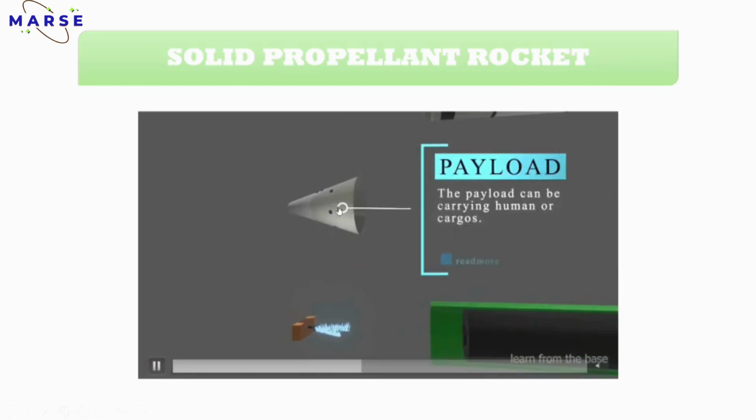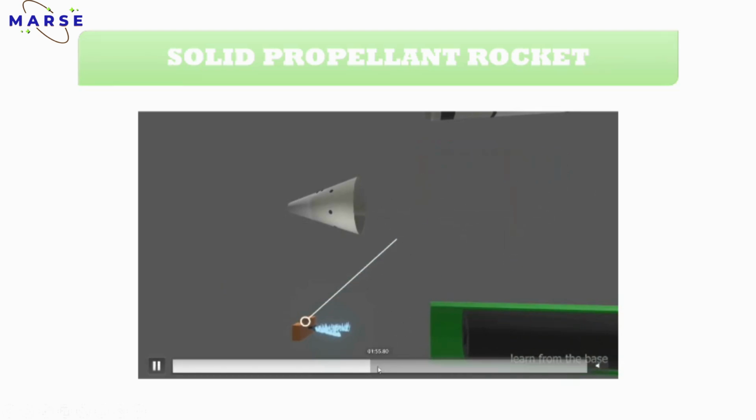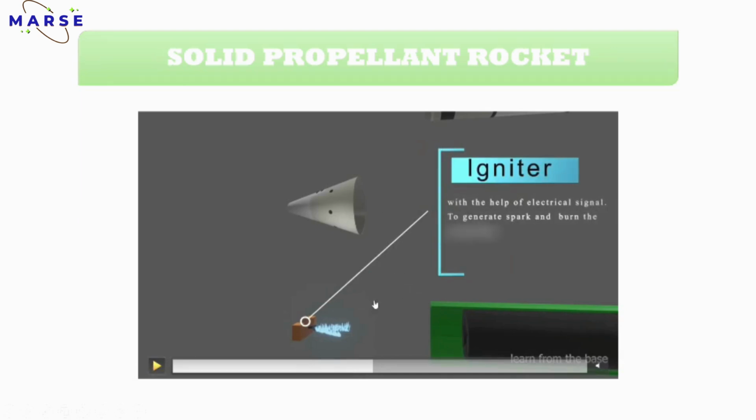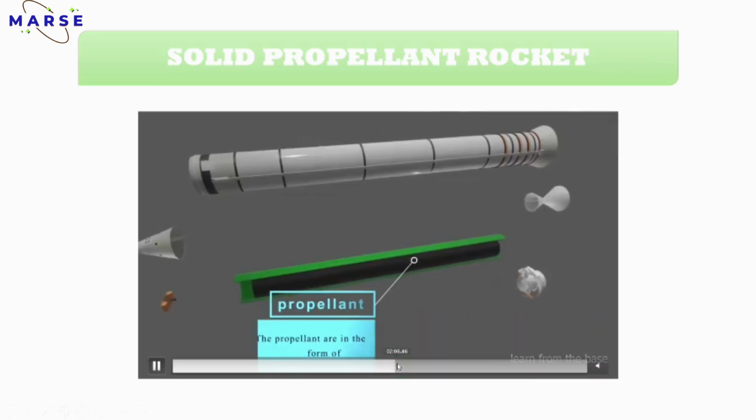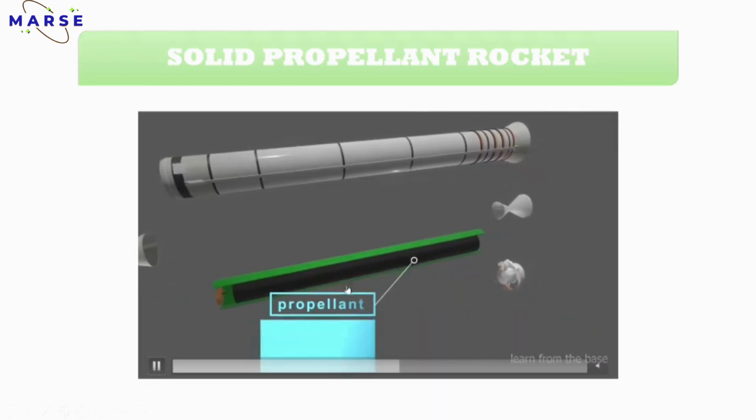See, this is the nose part, meaning the payload section. Then this is an igniter. What is meant by igniter? Basically the igniter produces an electric spark. It is used to burn the propellant. By producing the spark, it burns the propellant. So this is a propellant.